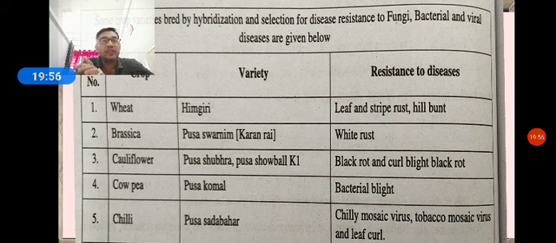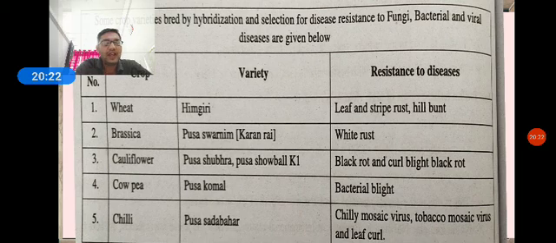So we select a variety which is free from disease or resistant to disease. If the variety is disease free, it gives more yield.